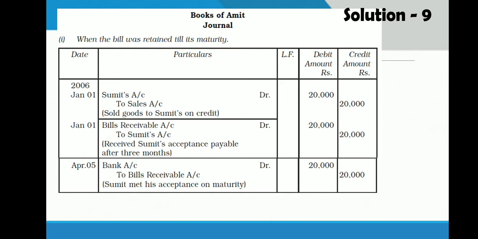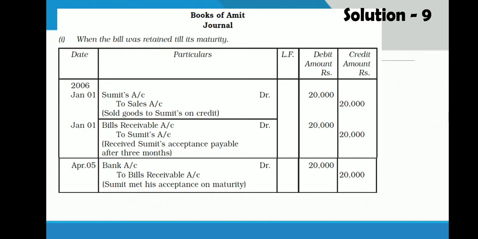First option, when the bill was retained till its maturity. So on the date of sale, on January 1st, 2006, he will write Sumit account debit to sales, credit sale of goods. On the same day, bill is presented to Sumit and Sumit accepted the bill. So he will write the entry, bills receivable account debit to Sumit 20,000. Now here you can see this bill was retained by Amit, and on maturity date he is collecting the money.